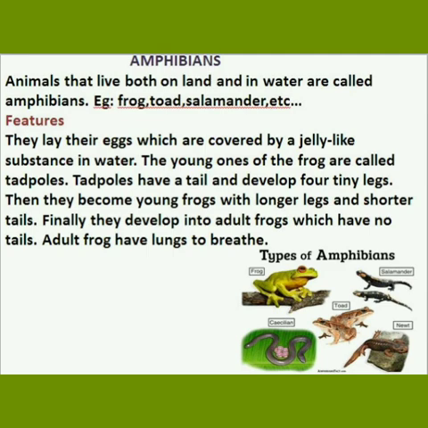Finally, they develop into adult frogs, which have no tails. Adult frogs have lungs to breathe. So amphibians are the animals which can live both on land as well as in water. Some types of worms, salamanders, toads, and frogs are examples of amphibians. Okay, children, clear?